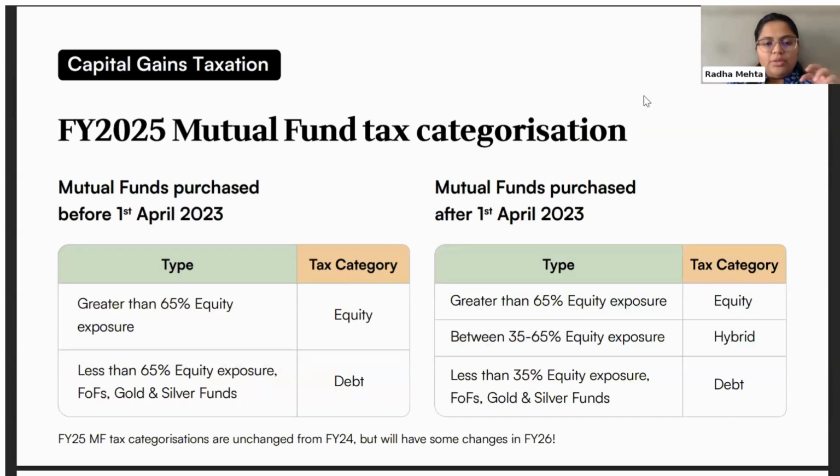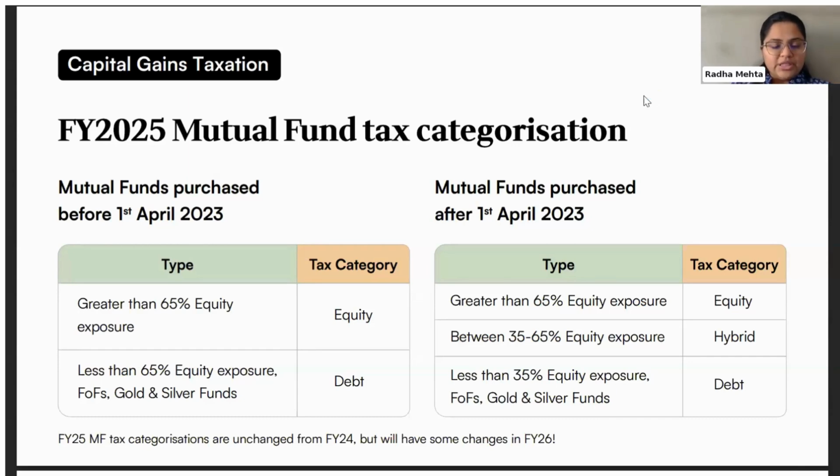As you know, in mutual funds, there have always been some definition rule changes regarding equity, debt, hybrid. In financial year 24, there had been certain category definitions. That same category is carried forward to financial year 25 as well. So we will just quickly recap what these mutual fund categorizations mean, because basis these categorizations, the long-term, short-term rules will change. So there are two main principles.